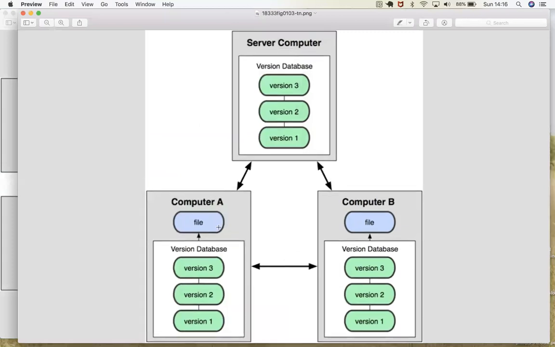Because in this computer as well, they have a version, and these computers also have connections to each other. That means if something goes wrong, you still have copies on other systems, so you can take the backup from there. It's more reliable and more secure, and there is less chance of losing the data or code which you will be creating.